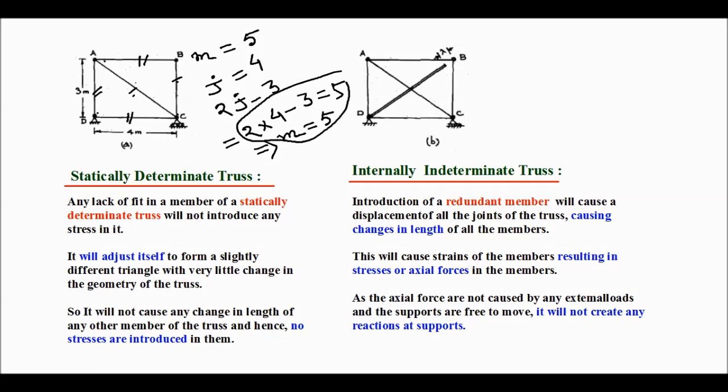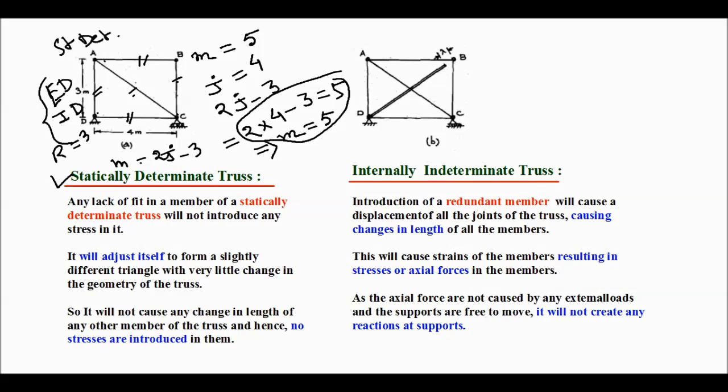So here m is equal to 2j minus 3, and here reaction R is equal to 3. So it is externally determinate and also internally determinate. So both the conditions are satisfied. So it is a statically determinate structure.